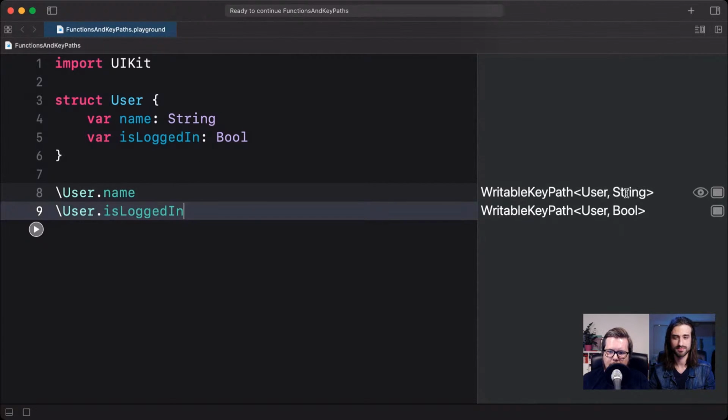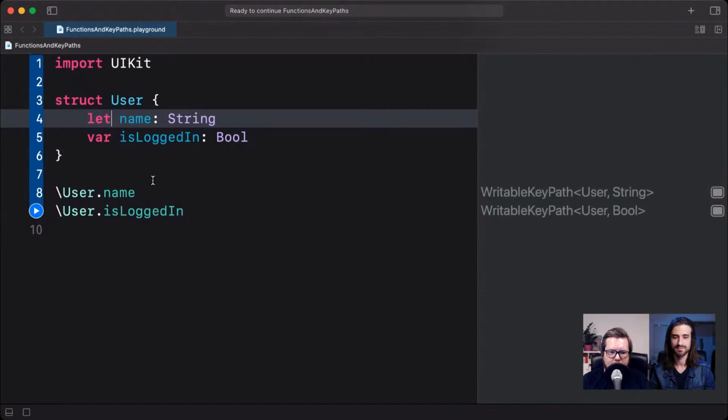So it has the string generic type here. And the isLoggedIn refers to bool, of course. And both of these two are writable key paths. The reason they are that is because we can write new values to them, right? So they are vars. And now if we change name here to let instead, so it becomes a constant, and we run our playground again, we can see that now this first key path has become a KeyPath, not WritableKeyPath, because now we can only get a value from it. We cannot write a value to it.